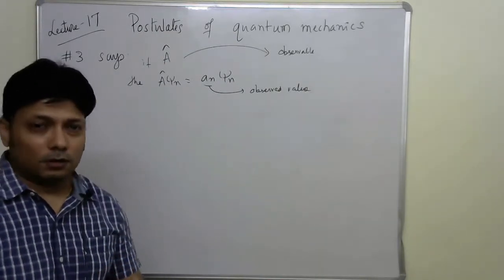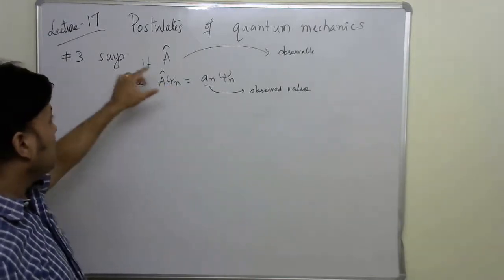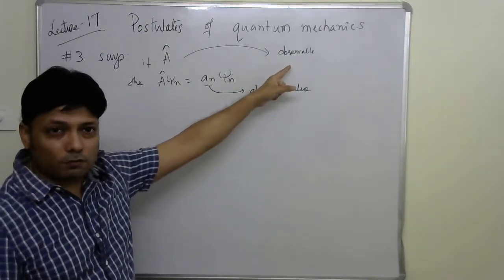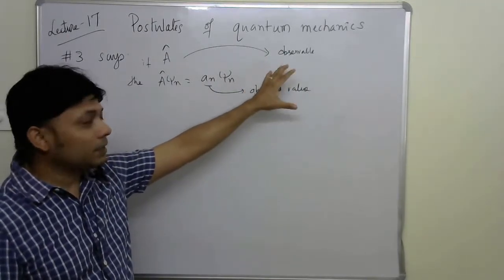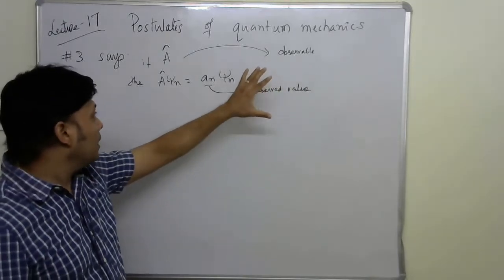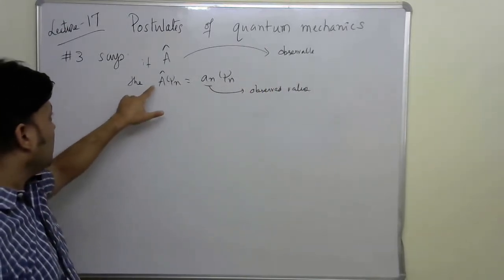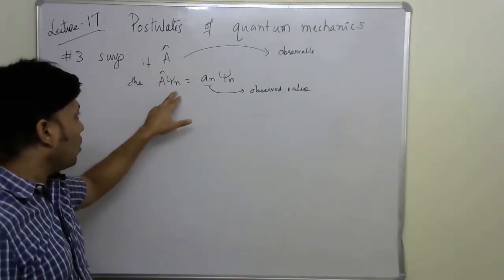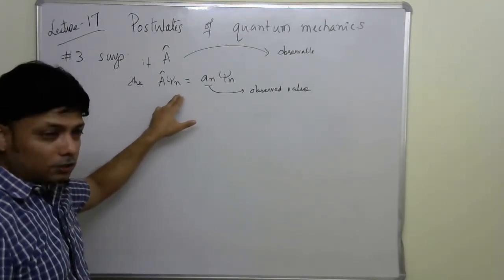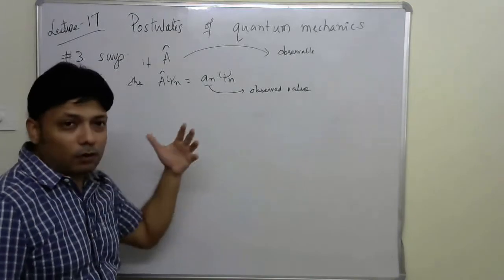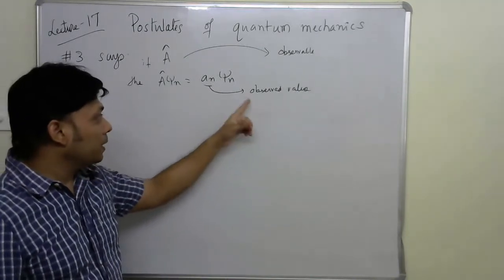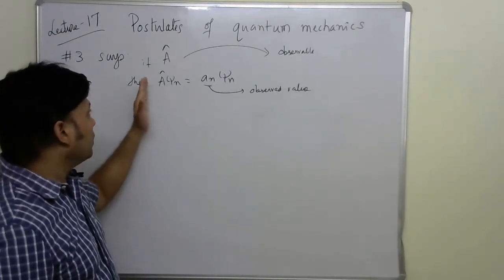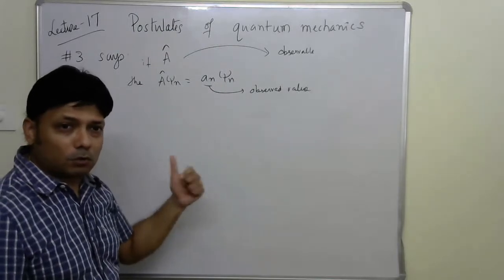If you remember, postulate number 3 said that if A is an operator corresponding to an observable, meaning a physically observable quantity, and the operator A operates on its corresponding eigenfunction, then whatever eigenvalue we get becomes the observed value. So life is pretty simple if there is an eigenfunction available for a particular operator.